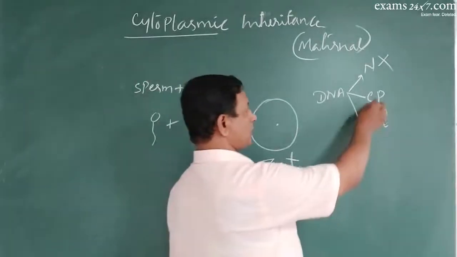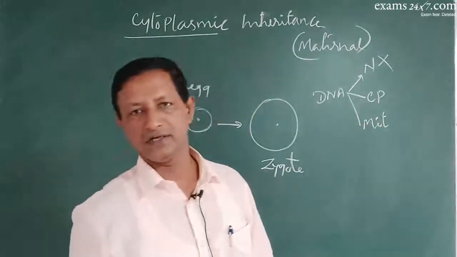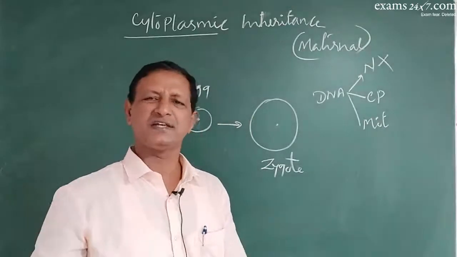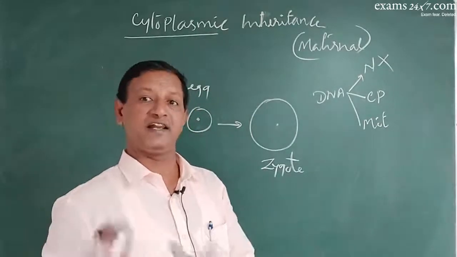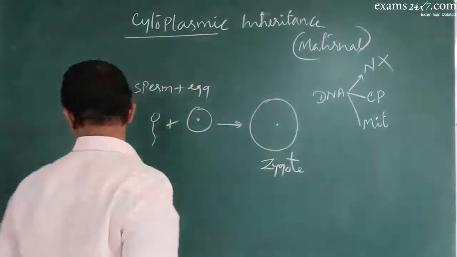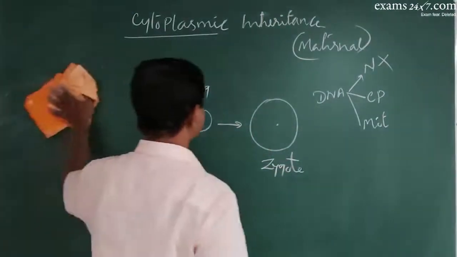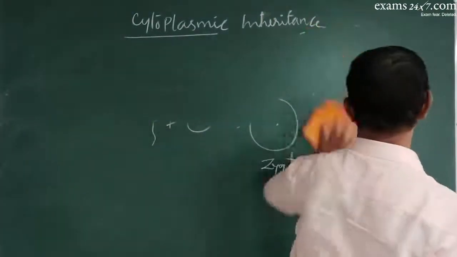So it may be chloroplast DNA or mitochondrial DNA, plus many other cytoplasmic organelles may also be inherited. This is called cytoplasmic inheritance. And this cytoplasmic inheritance is of 3 types.